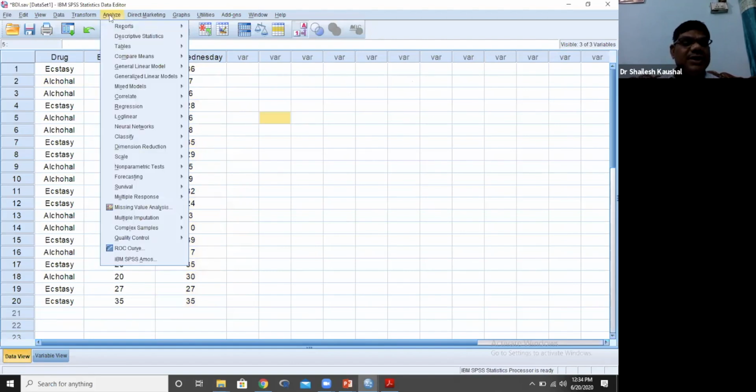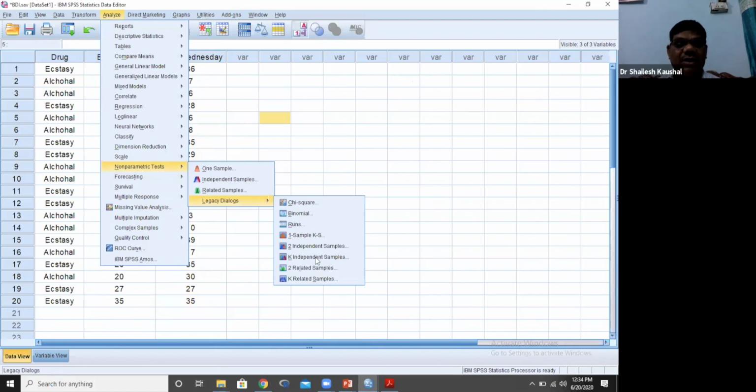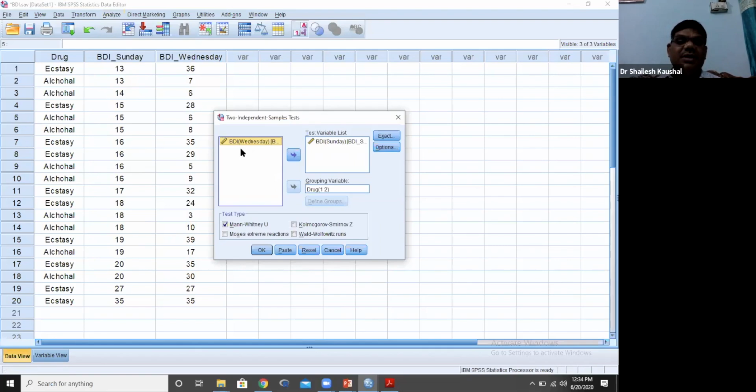Again we are using the Mann-Whitney U test, a non-parametric test, through Legacy Dialogs, 2 Independent Samples. 2 independent means it is equivalent to the independent t-test. It is clear from this name. Now I will replace the variable with the Wednesday score, and then OK.